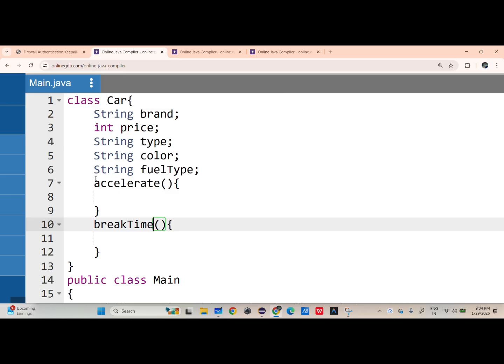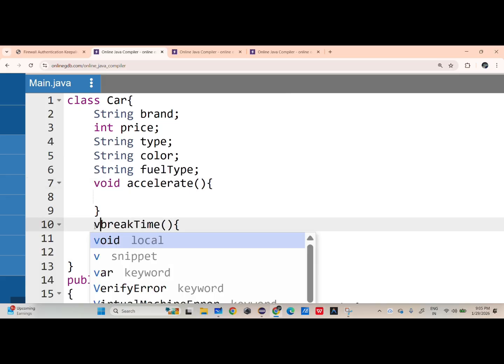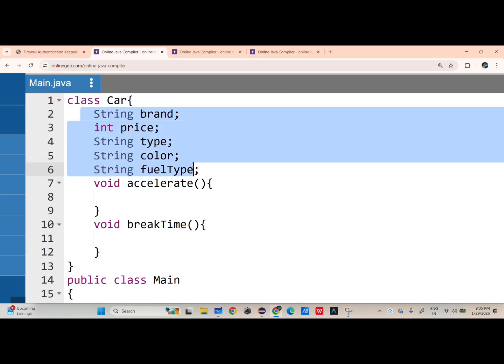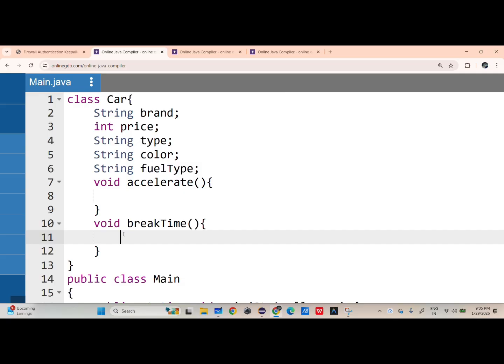If you accelerate, how fast, how much, how long I can accelerate, up to which speed I can accelerate. Break time: if I apply the brake, how many seconds it takes. So I have two methods. That's all, we have created a car class with two methods.